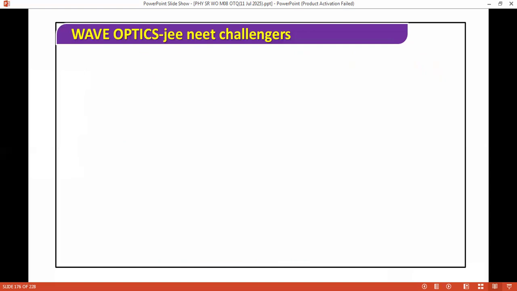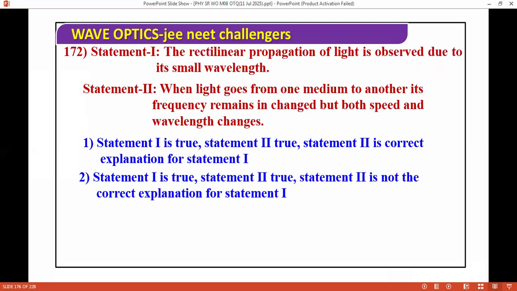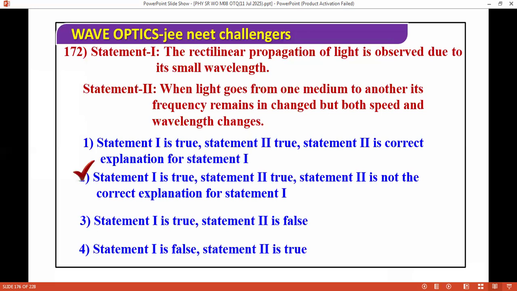Next question I have is, the rectilinear propagation of light is observed due to its small wavelength. When light goes from one medium to another, its frequency remains unchanged, but speed and wavelength change. Again, it's a very easy question. So both is correct. Please learn these concepts.